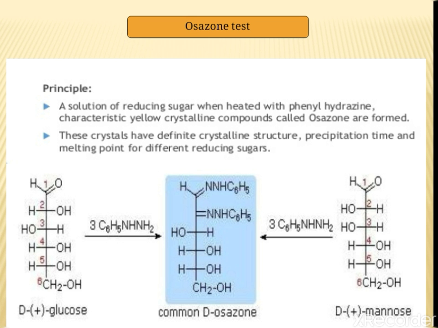Osazone test. When a solution of reducing sugar is heated with phenylhydrazine, a characteristic yellow crystalline compound called osazone is formed. These crystals have a definite crystalline structure, precipitation time and melting point for different reducing sugars.